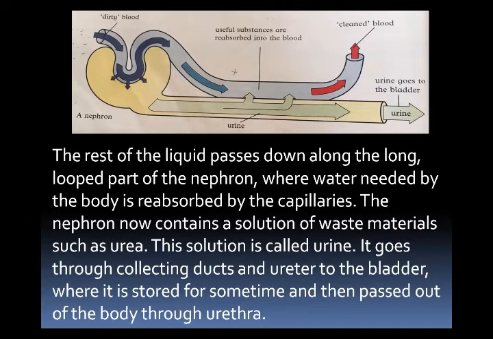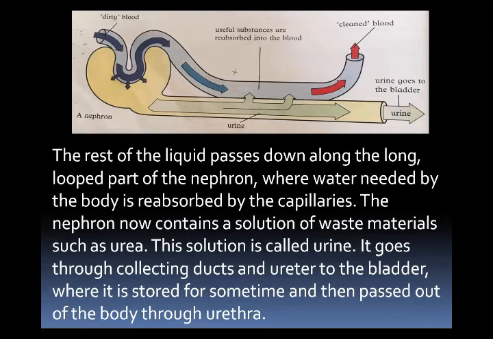It goes through collecting ducts and the ureter to the bladder. These waste substances go to the ureter and collecting duct and enter the urinary bladder. Here, it is stored for some time, and when the bladder is full, they pass out of the body through the urethra. I will repeat the whole process again.